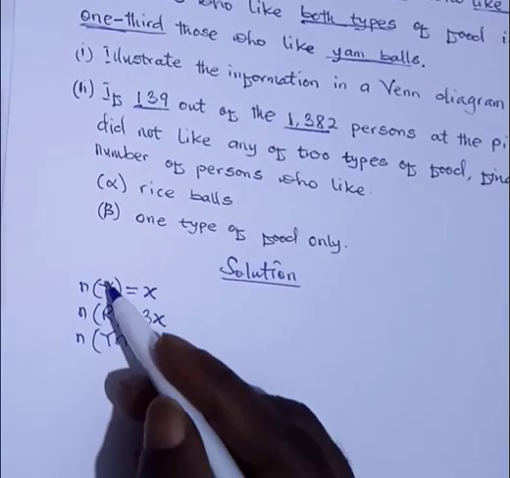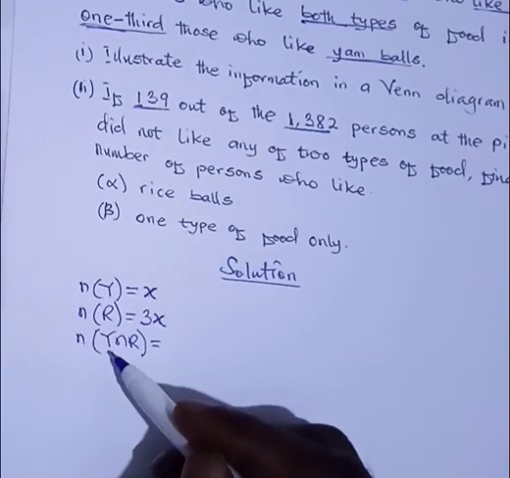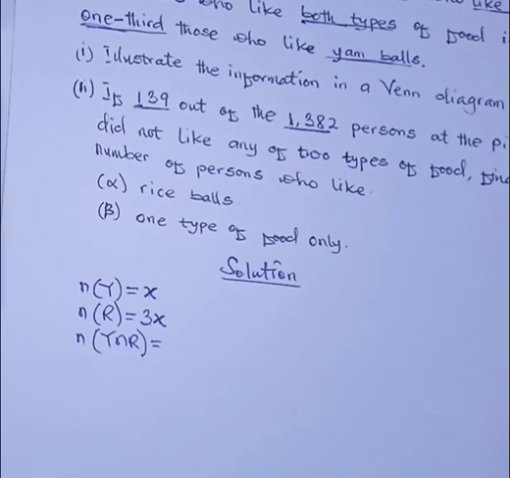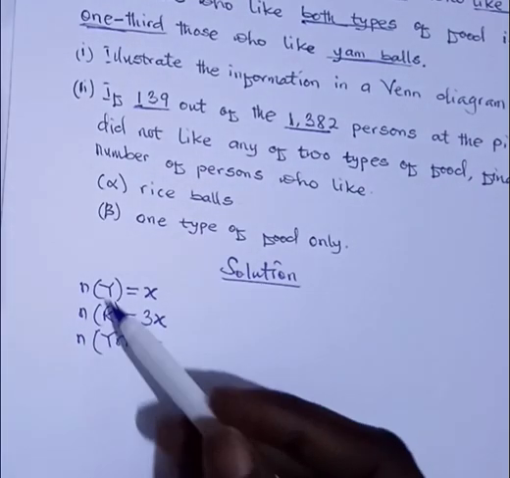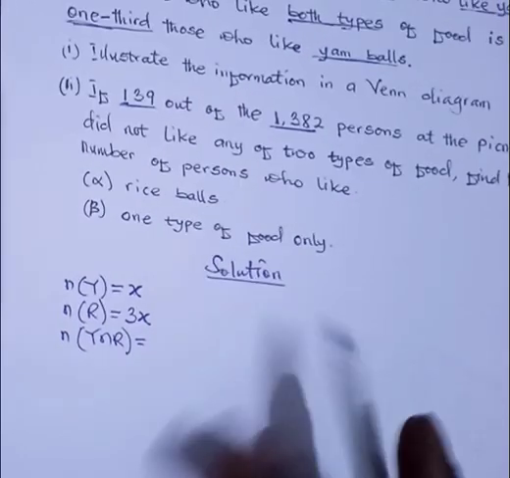I know you understand all these notations, because when we were doing two set problems and three set problems, we talked about them. So I know you understand.